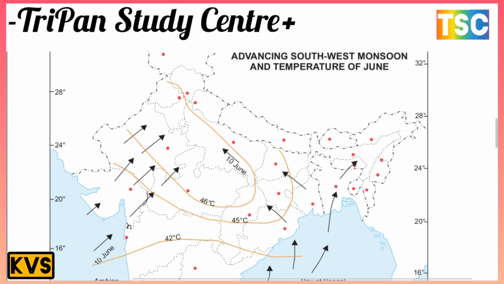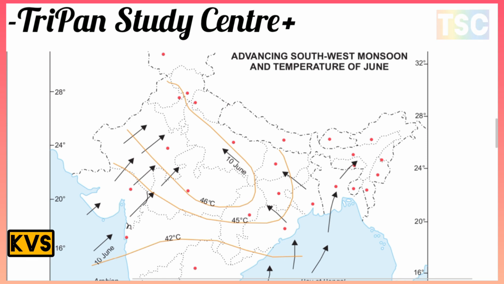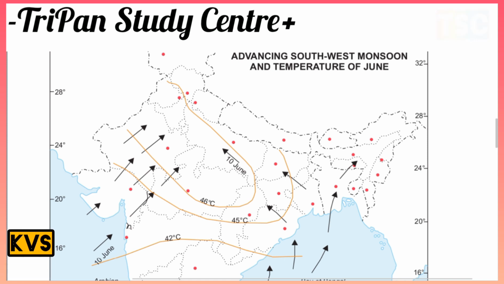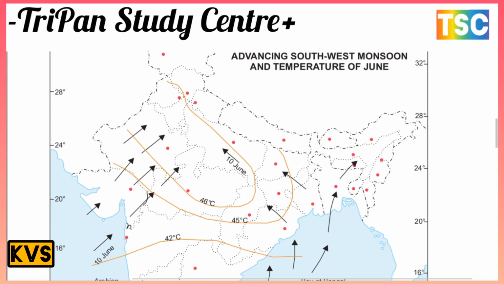Important here is the map on your screen showing the advancing southwest monsoon and temperature of June. You know that June's condition is very hot. On your screen it shows 42 Celsius temperature in June on the Maharashtra side, 46 in Madhya Pradesh, and also Uttar Pradesh. This is most important.